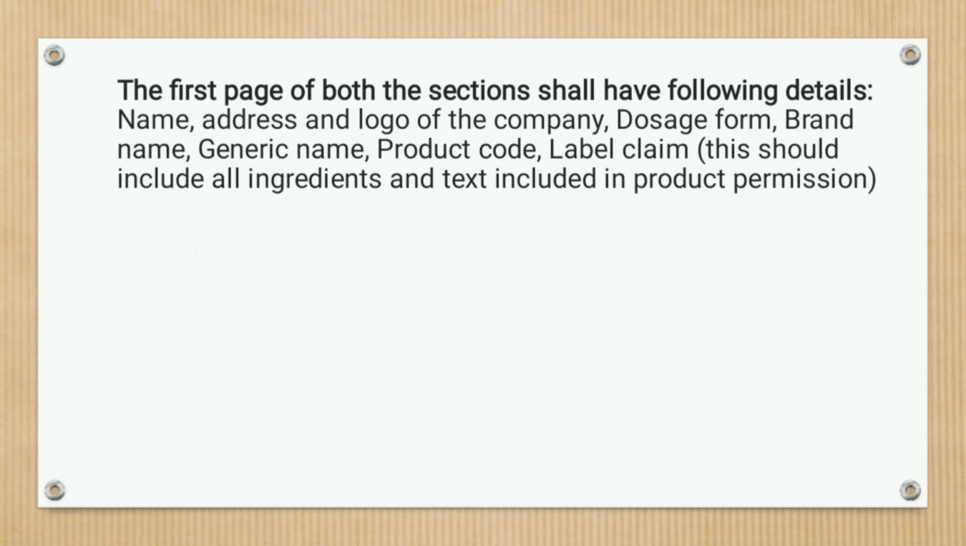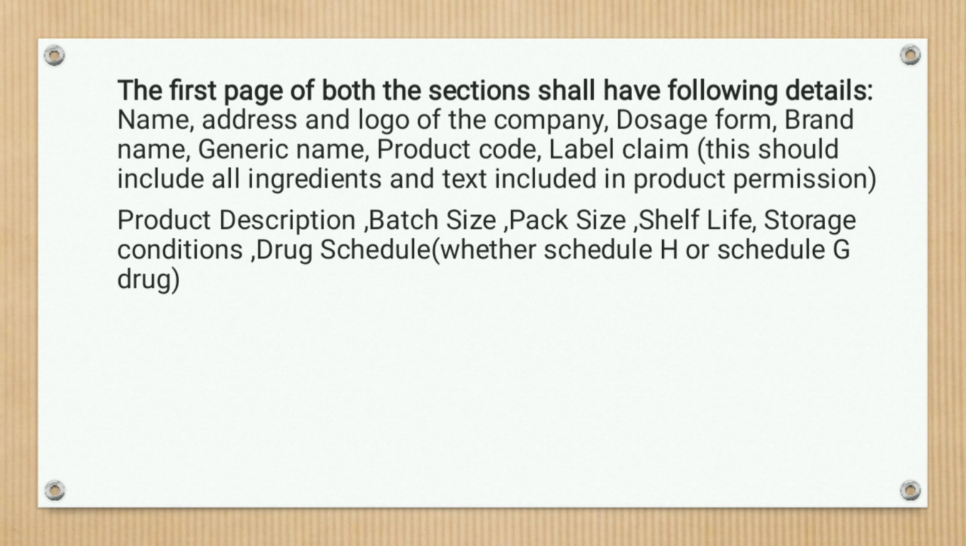The first ones are name, address, logo of the company, dosage form, brand name, generic name, product code. Then label claim, that is, this shall include all ingredients and text included in the product permission. The name of the product together with the product reference code relating to its specification has to be mentioned. Then product description in terms of strength and composition, along with batch size, pack size, shelf life, storage condition, drug schedule, that is whether it belongs to any particular schedule. So that has to be included.